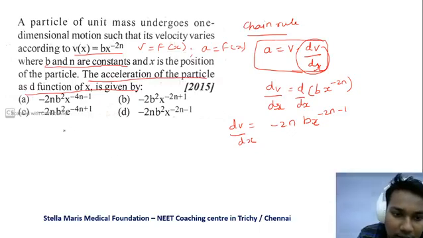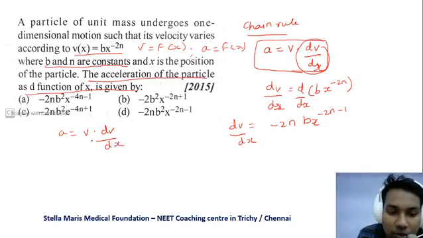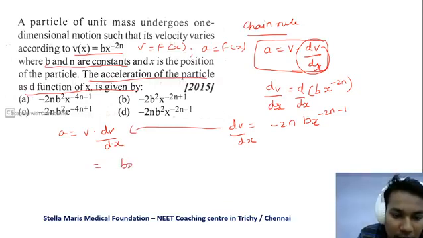So we have to get acceleration. a is equal to v dv by dx. So substitute this equation here. v is bx to the power minus 2n, into dv by dx, which is minus 2n bx to the power minus 2n minus 1.